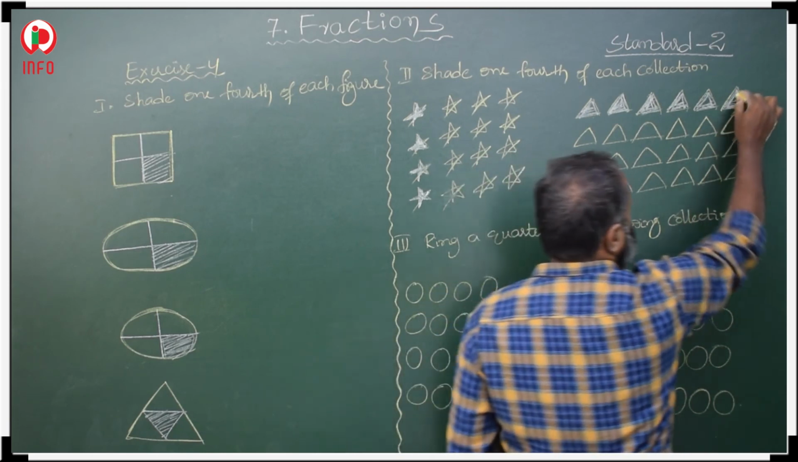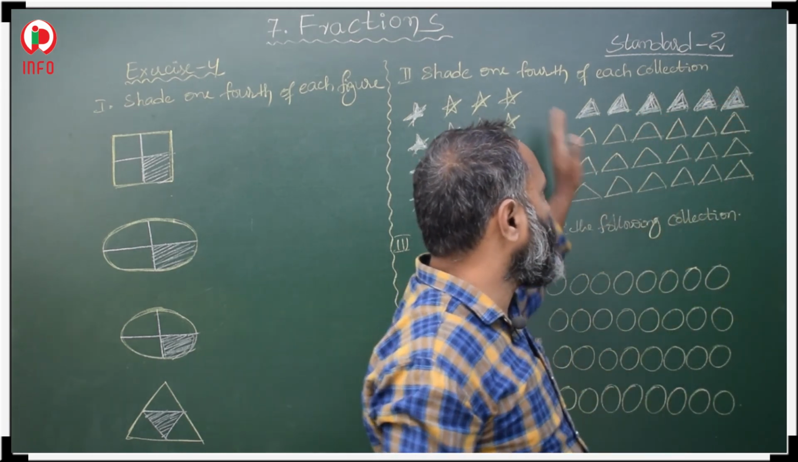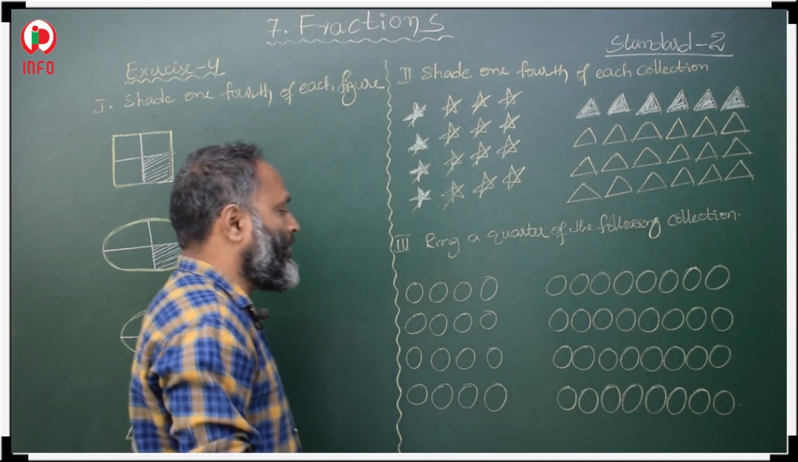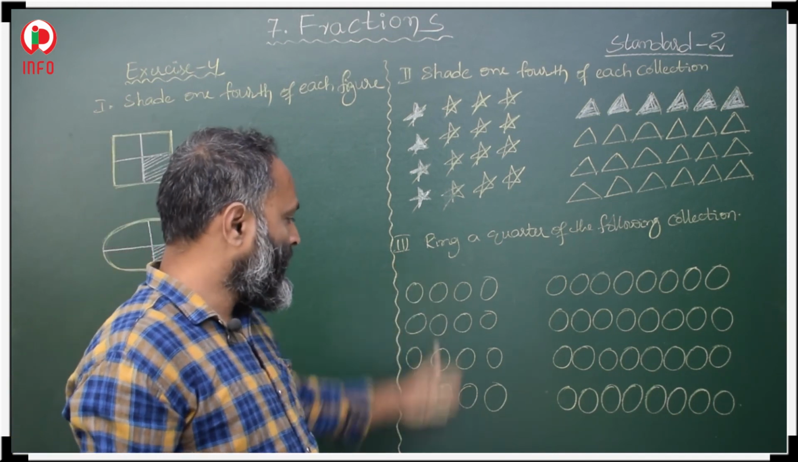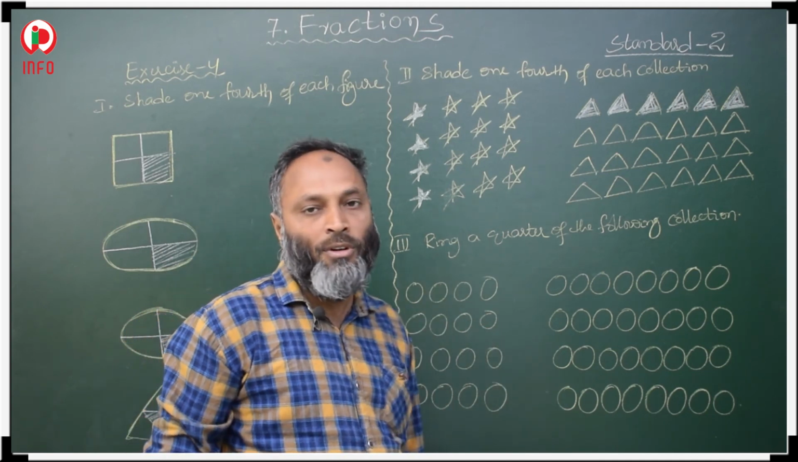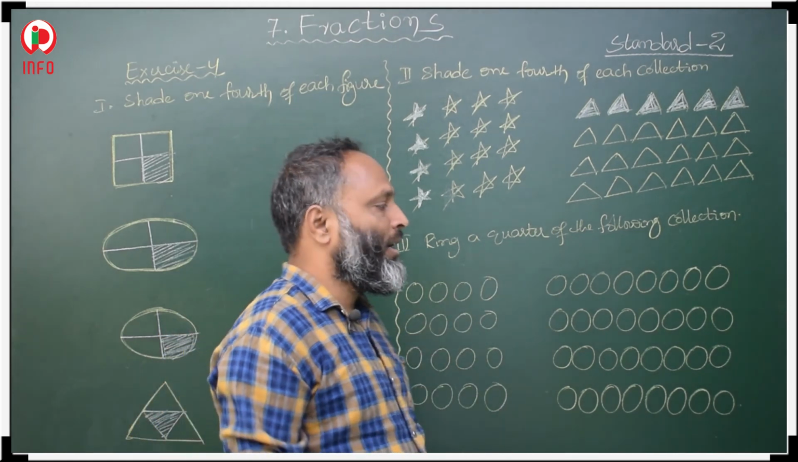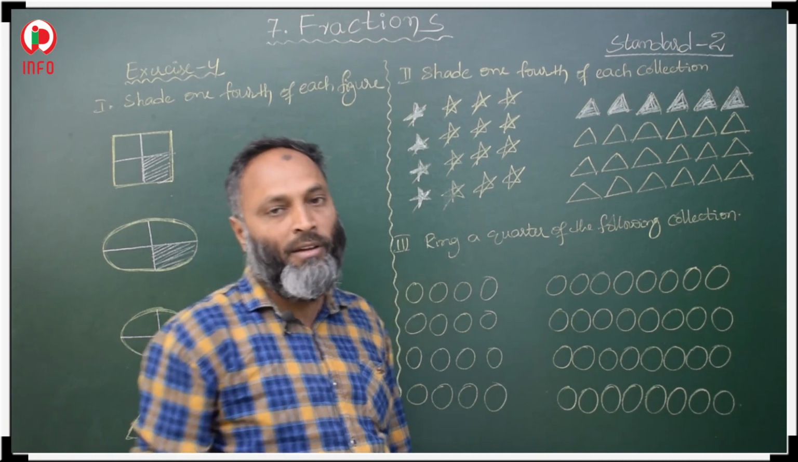Total how many rows do we have? 4 rows, 1, 2, 3, 4. In those 4 rows, if you shade 1 row, that is 1/4. Here how many columns do we have? 1, 2, 3, 4. 4 rows or 4 columns. What is he asking? Ring a quarter of the following collections. Ring means we have to circle, we have to make a ring.